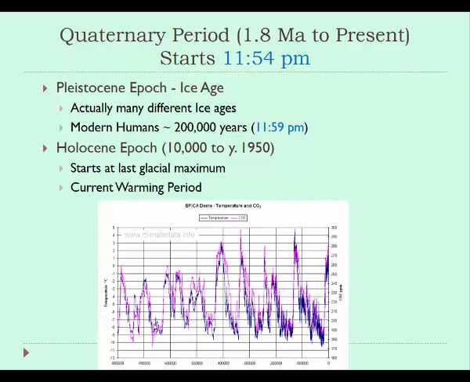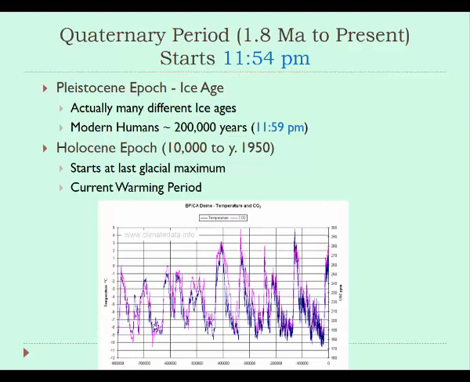Other famous things that were going on during the ice ages was the expansion of some of these really large, what we sometimes refer to as megafauna, so big animals, things like the woolly mammoth, things like the saber-toothed tiger. There are these giant land sloths and many other really large-sized terrestrial organisms that you've probably seen at least pictures of, or representations of, in different books or online over time.